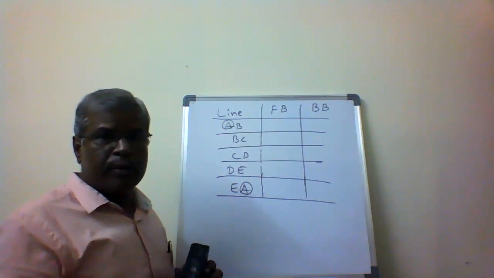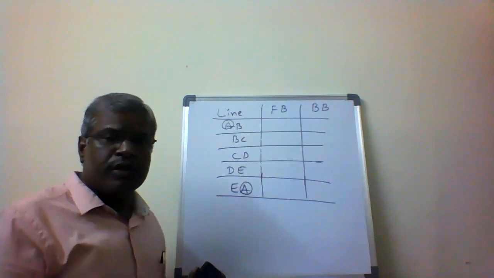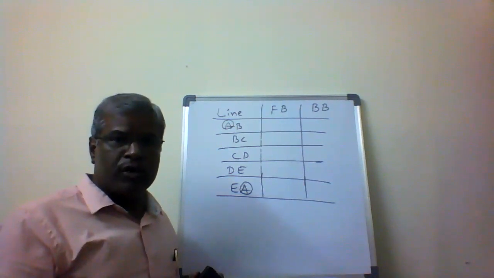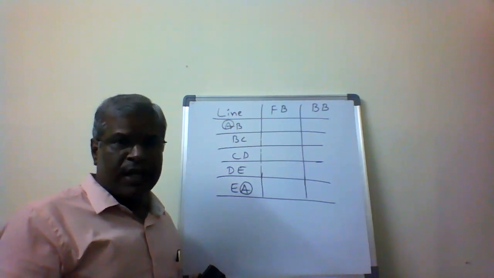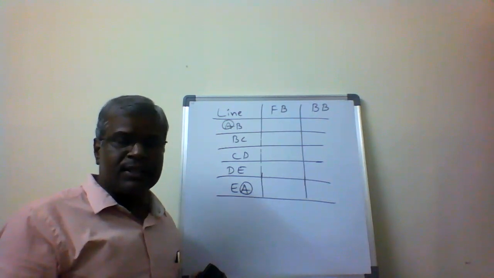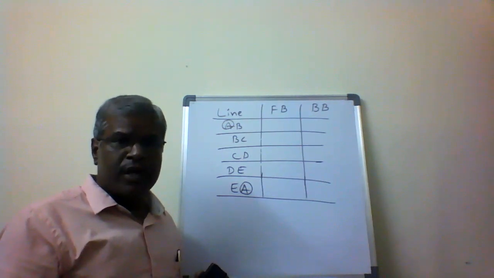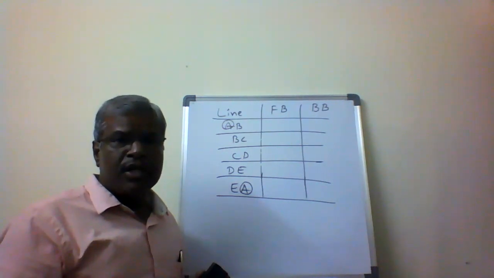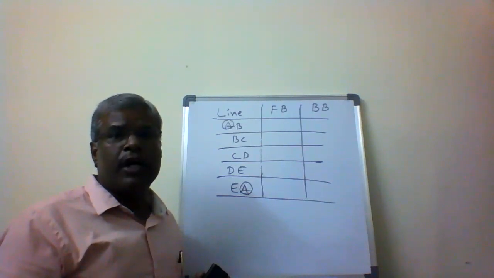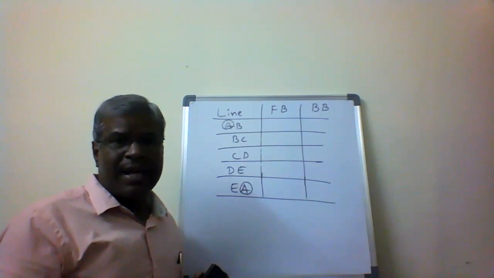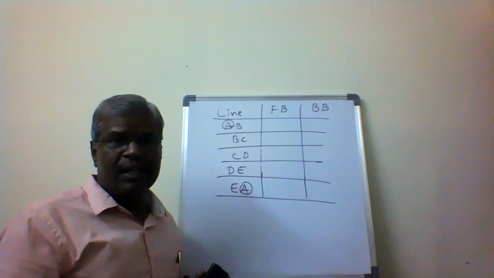The forward bearing and backward bearing are given. Once we know the forward bearing and backward bearing of a line, we can calculate the included angles. Then we apply the interior angle check and verify that it is satisfied. Then there is no local attraction. If it is not satisfied, we find the error and how the correction is applied for each side and each angle, and then calculate the corrected angles.